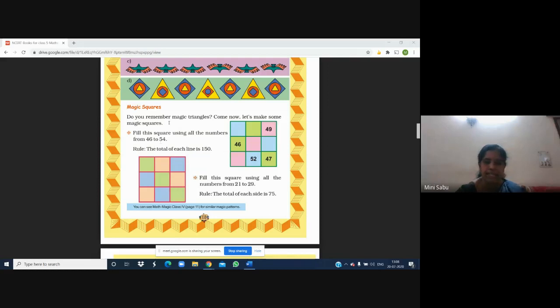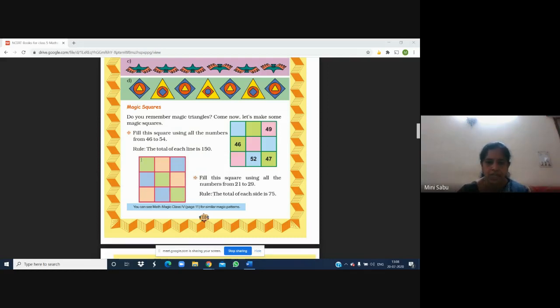I shall repeat it again. This is 53. This is 48. The center one is 50. Then towards the right of it, 54. And here in this corner, it is 51. Okay, children, it takes a little bit of time for you to find out,